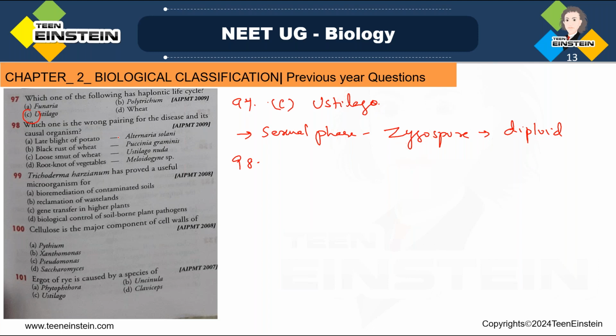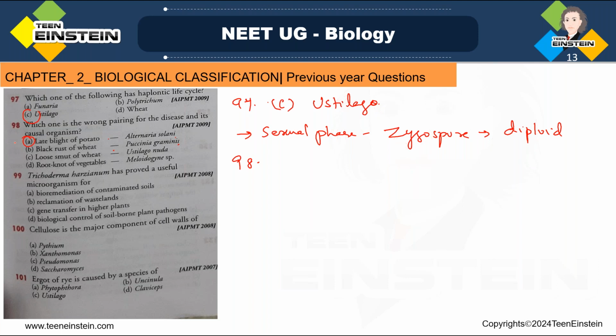Which one is the wrong pairing for the disease and its causal organism? Late blight of potato, Alternaria solani; black rust of wheat, Puccinia graminis; loose smut of wheat, Ustilago nuda; root knot of vegetable, Meloidogyne species. Which is the wrong pairing? The wrong pairing is given in option A. So how can we correct this?